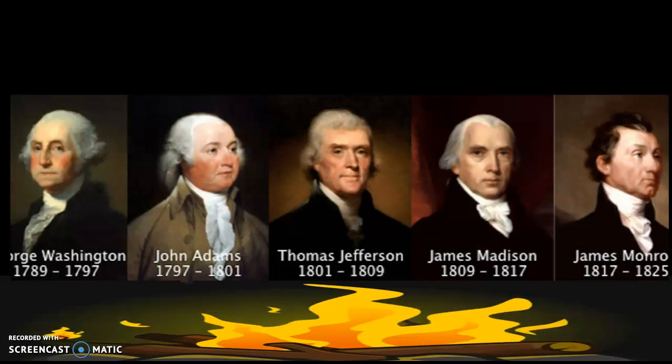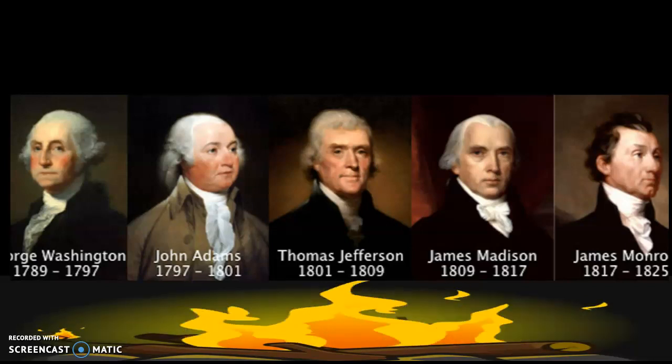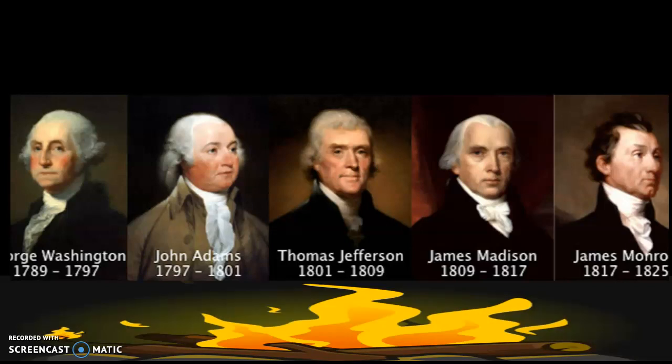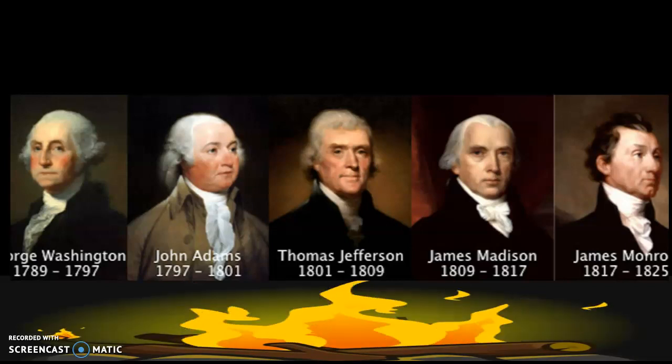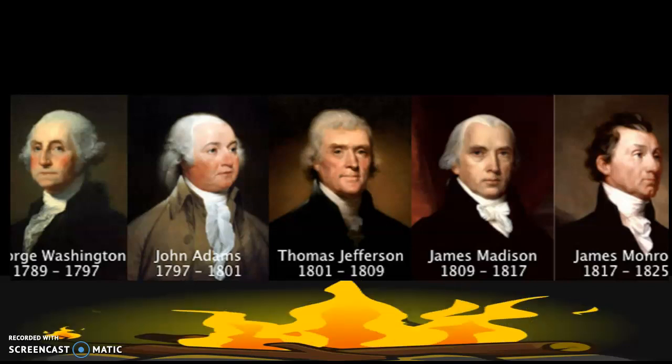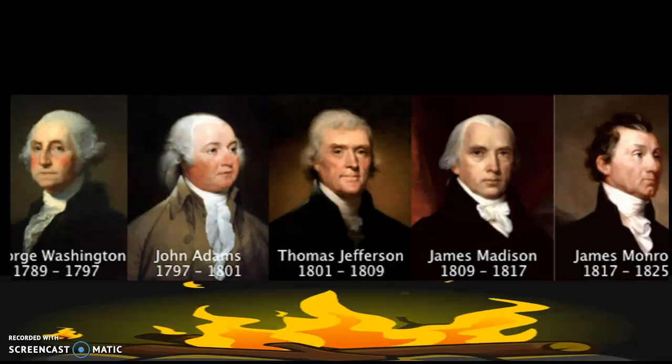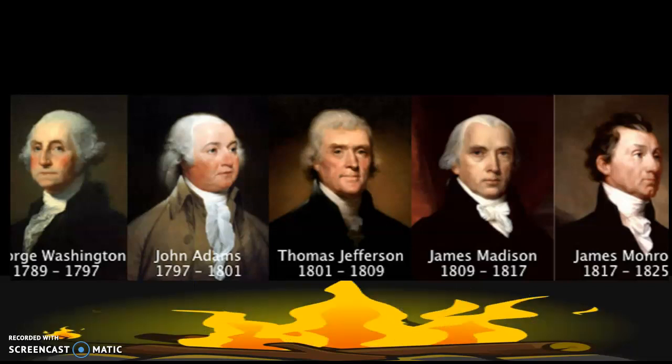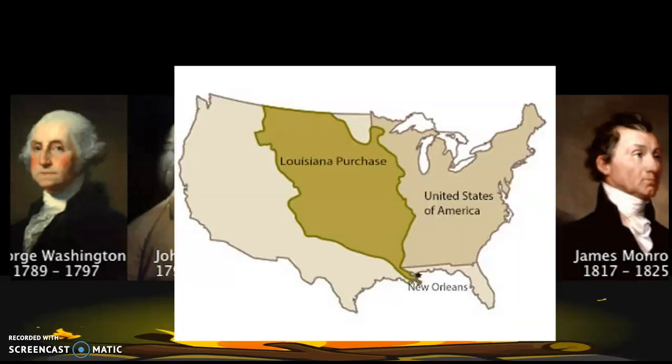He's succeeded by Thomas Jefferson, who was also one of the primary authors of the Declaration of Independence. Jefferson serves for 2 terms. And during his term, he buys the Louisiana Territory, the Louisiana Purchase, from France for a cool $15 million-ish.